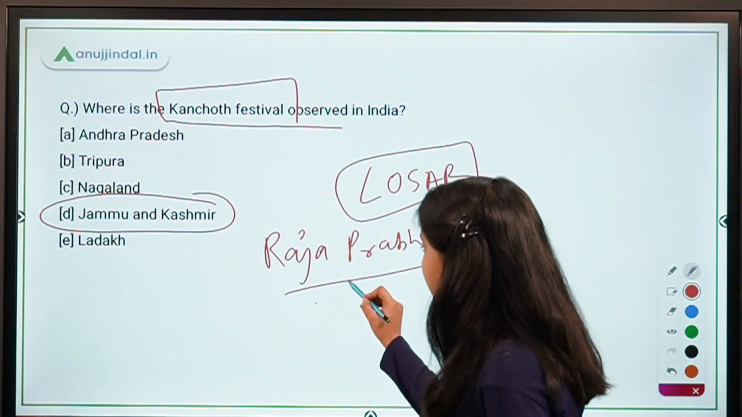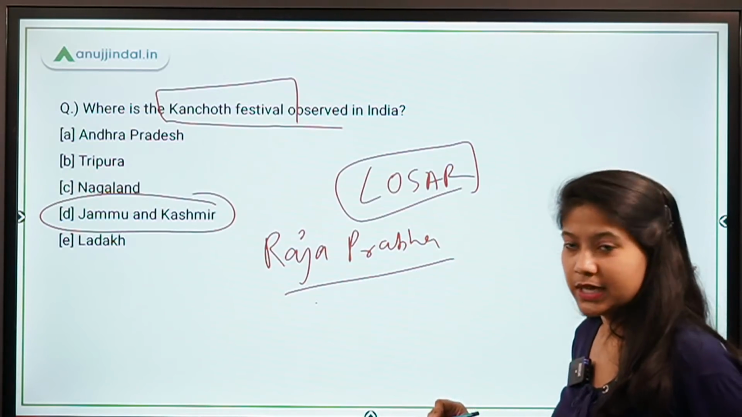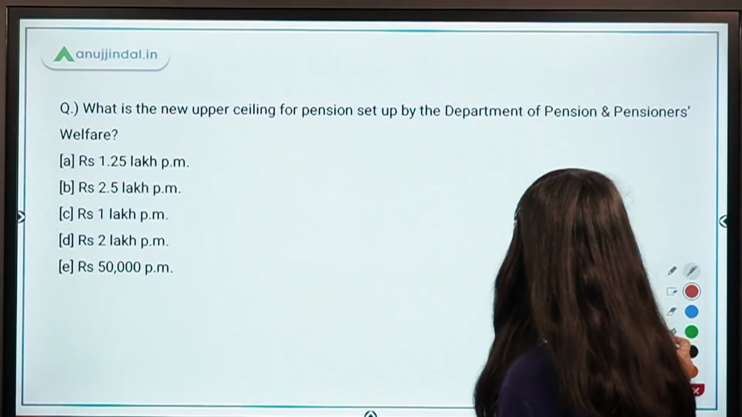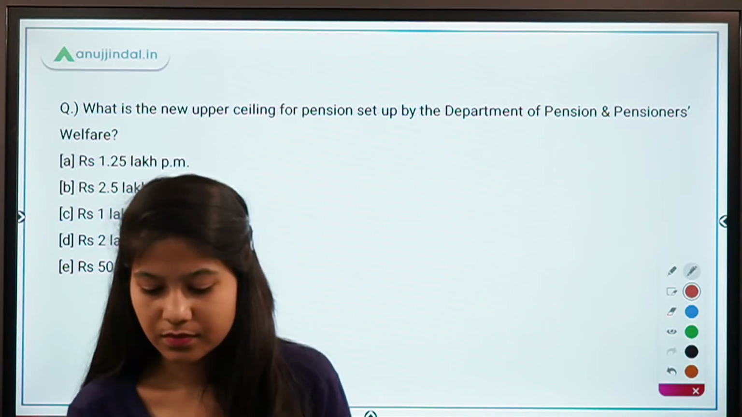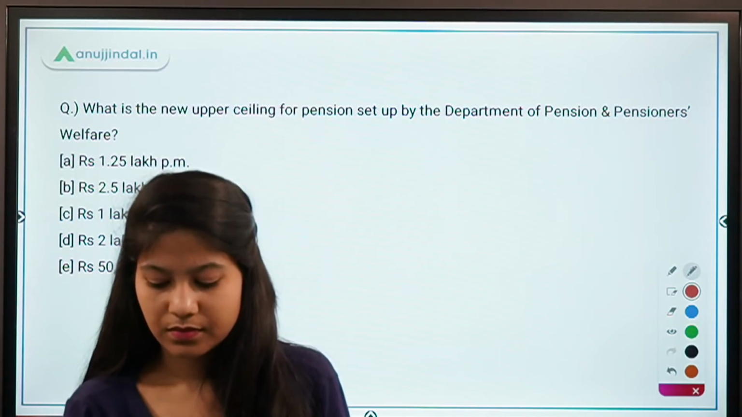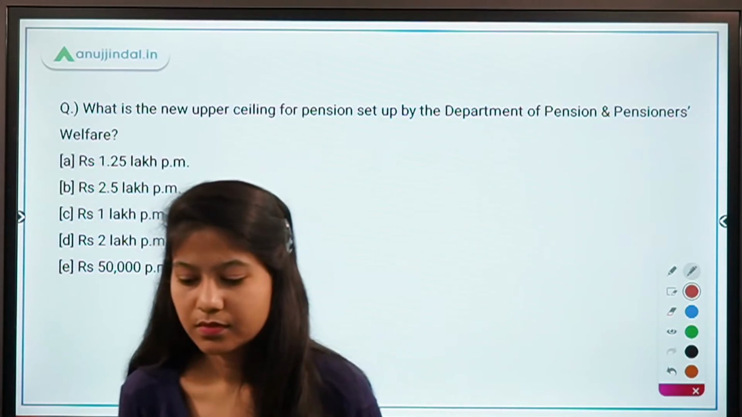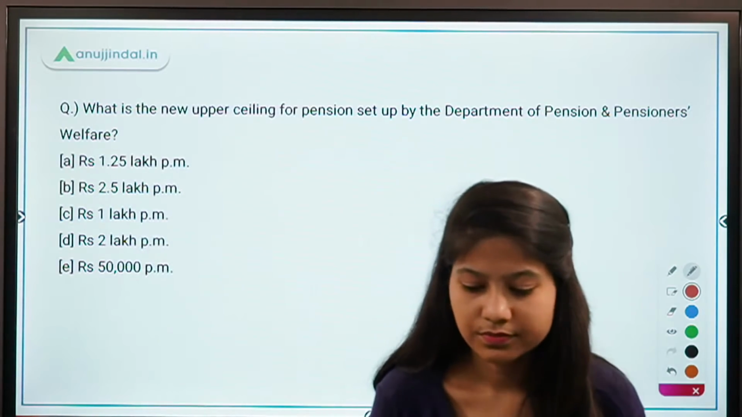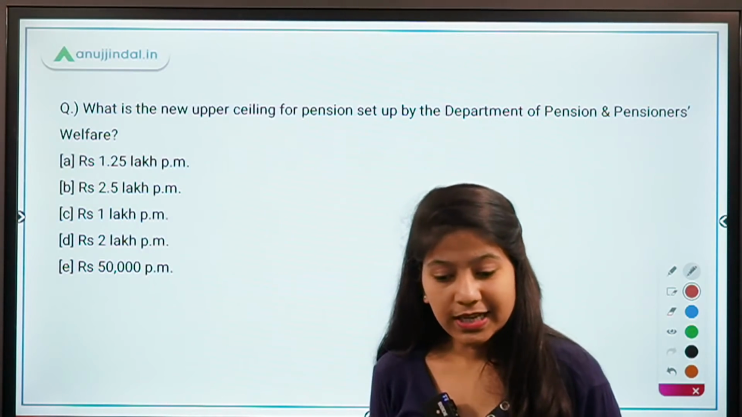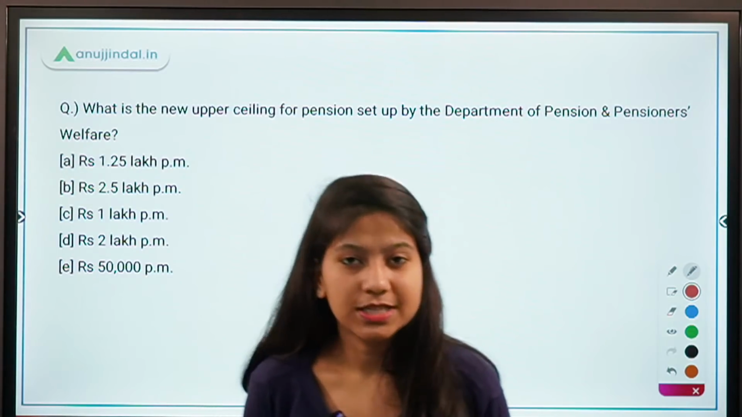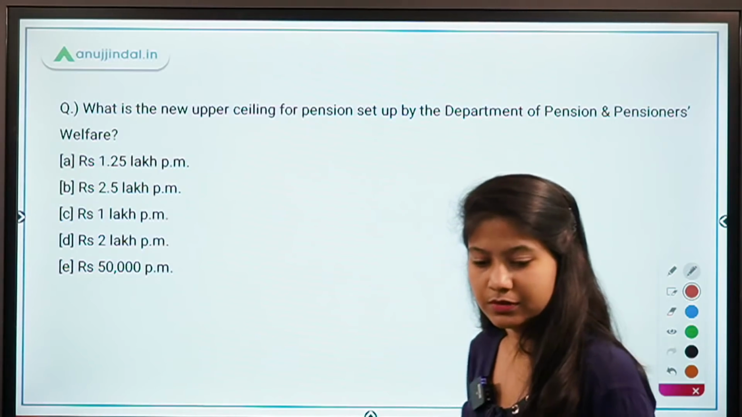Absolutely right, guys. It's Odisha. This festival is celebrated in Odisha. Where is Jallikattu celebrated? Tell me that. Okay, very good, Akhil. It's Tamil Nadu. Jallikattu festival is celebrated in Tamil Nadu. Okay? Absolutely right.